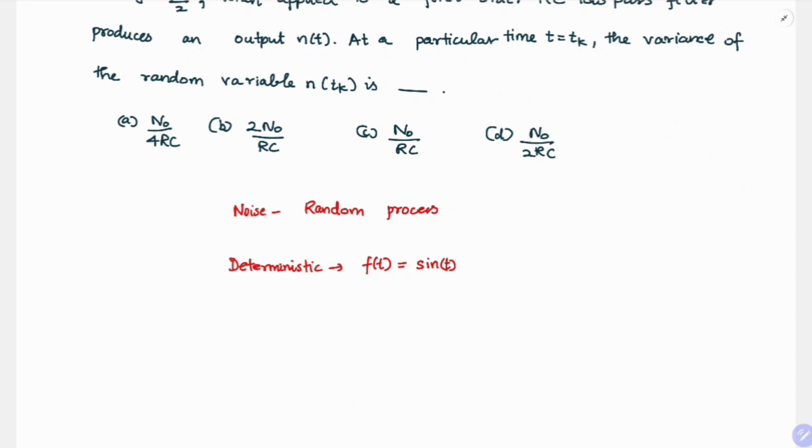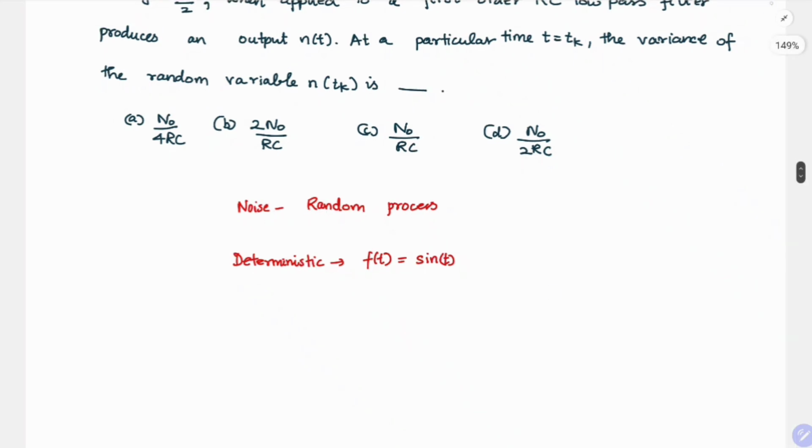But noise is a random process, so to describe how it behaves, we need to go to the probability distribution. It doesn't say exactly how much amplitude it will have at a particular time instant, but it gives the probability that this much amplitude will occur.